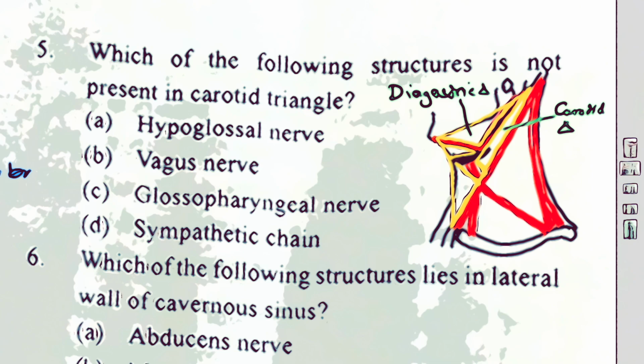So the boundaries of the digastric triangle: anteroinferiorly, it is the anterior belly of the digastric. Posteroinferiorly, it is the posterior belly of the digastric along with stylohyoid muscle. And superiorly, it is the base of the mandible and the line that connects from the angle of mandible up to the mastoid. So that's the digastric triangle.